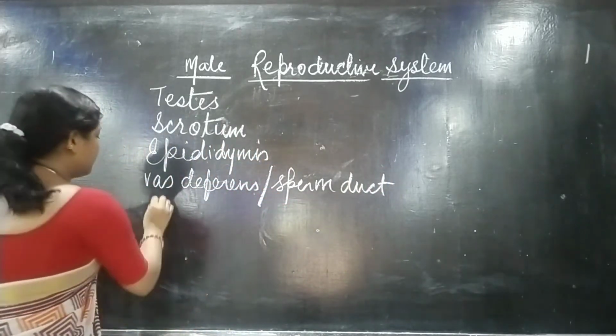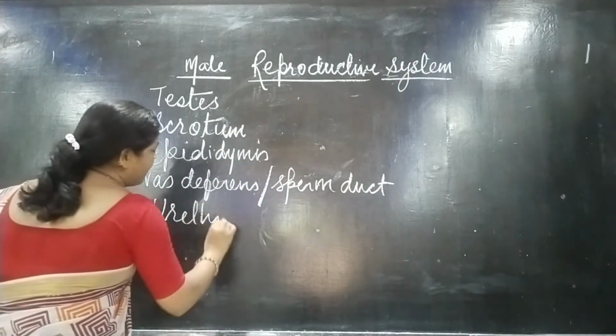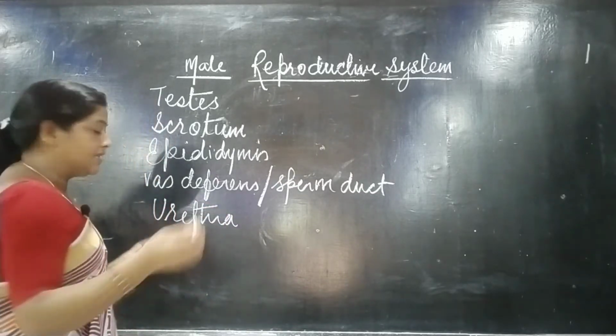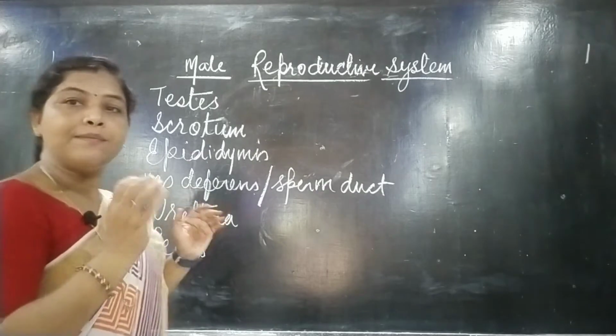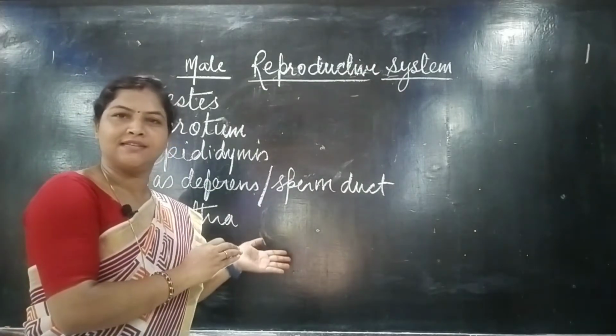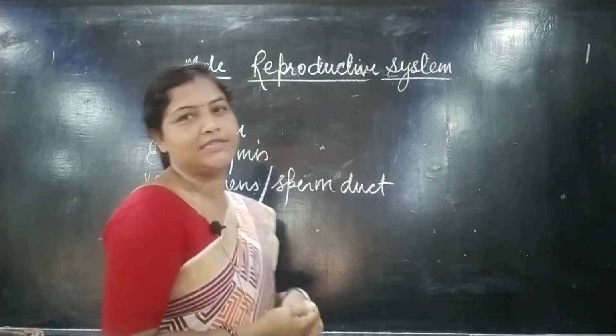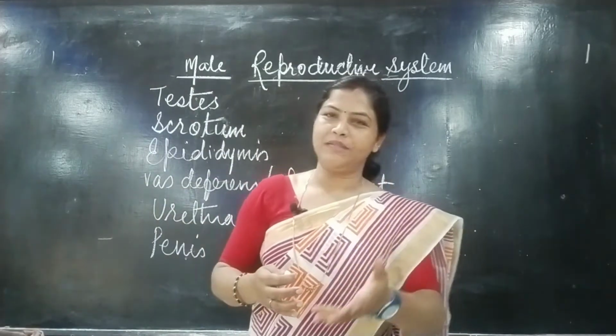Then after it, urethra, which is the common passage for urine as well as for semen, and the last one is penis. Some glands are also associated with this system. They are not directly involved.